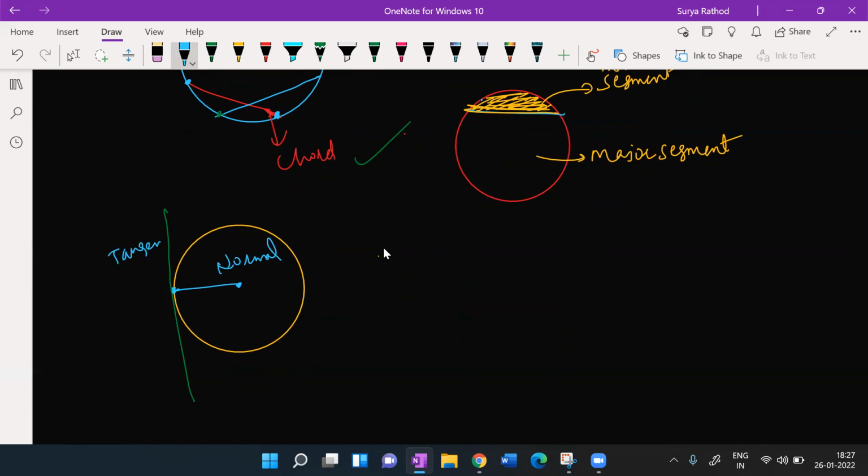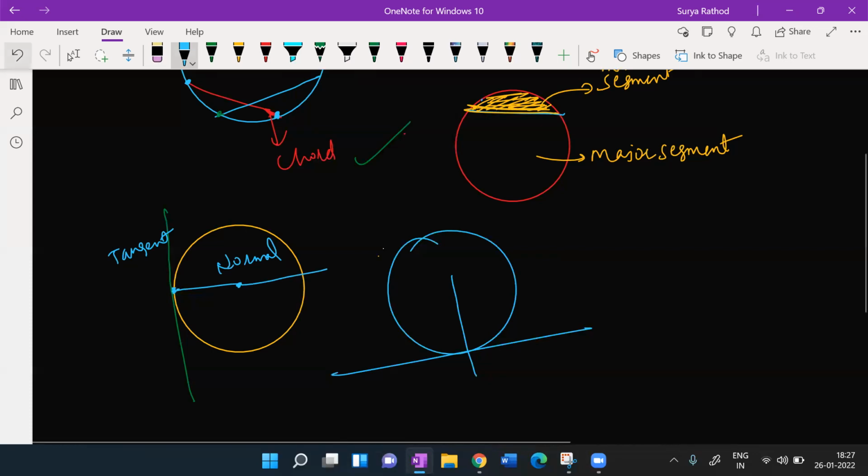This is an advanced concept. आप you will be learning in 11th standard. ठीक है? ये मेरा tangent. What is normal here? If I draw a perpendicular line to the tangent, like this, ये normal हो गया. ये normal हमेशा center through pass करता है. ठीक है? The normal whenever I draw, that should always pass through the center. That is the concept of normal and tangent here.